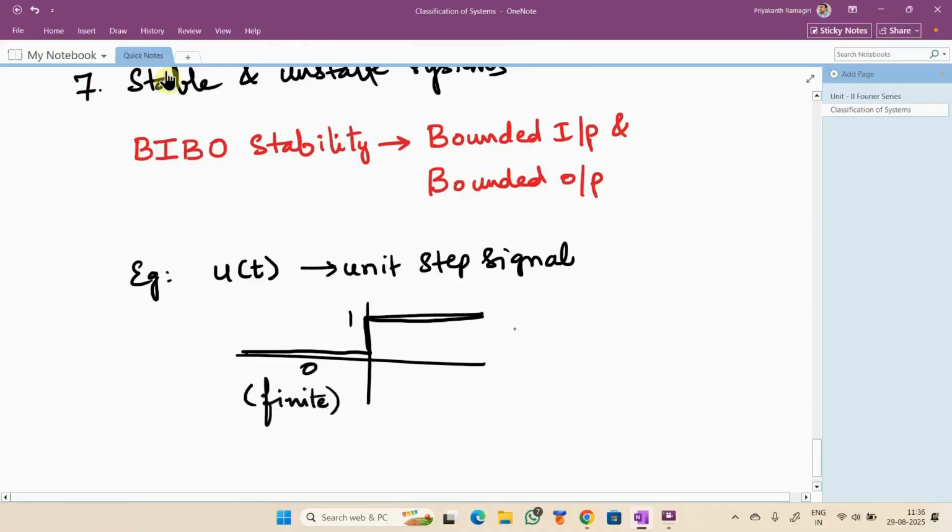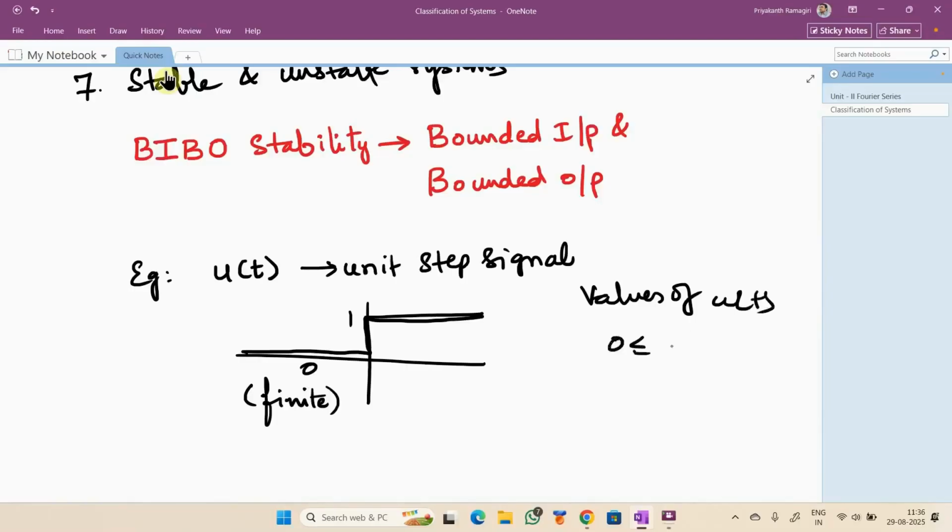Yes, sir. That means the values of u of t lie between 0 and 1. So this boundedness represents the bounds of the value of the function, not the time bound.